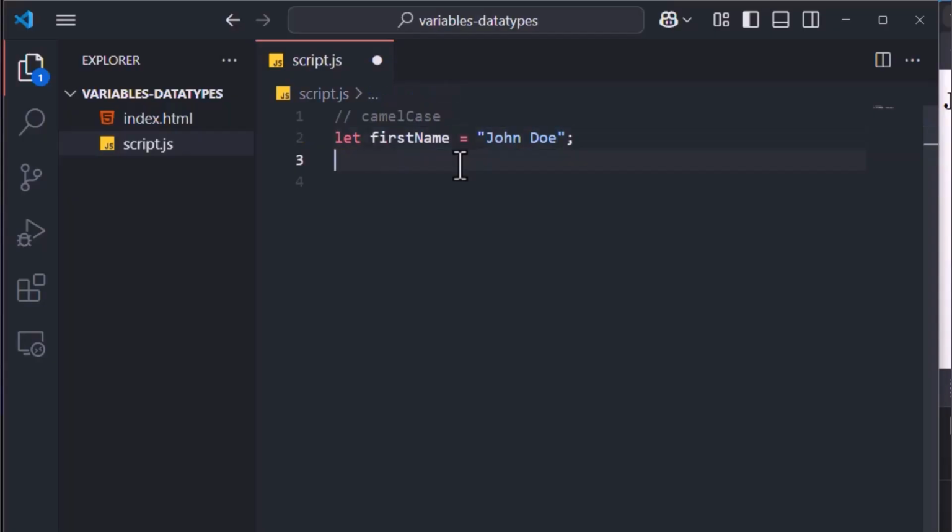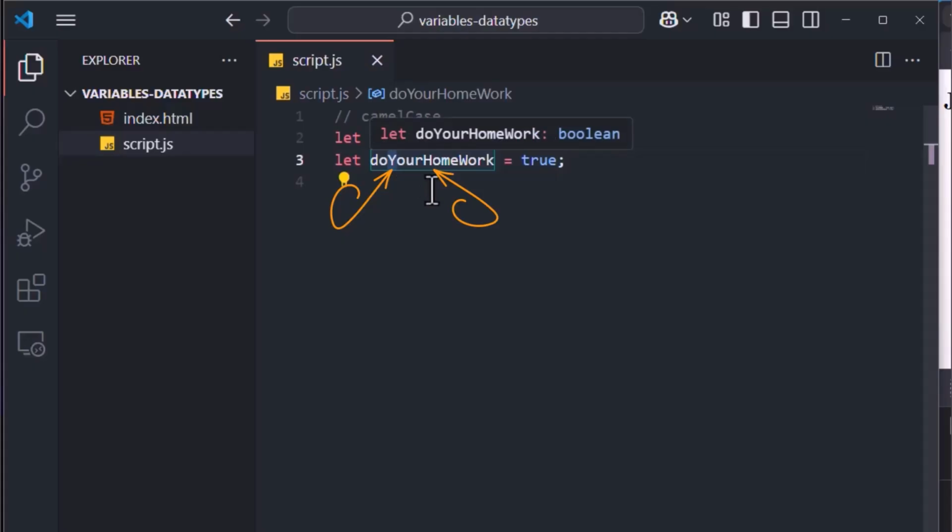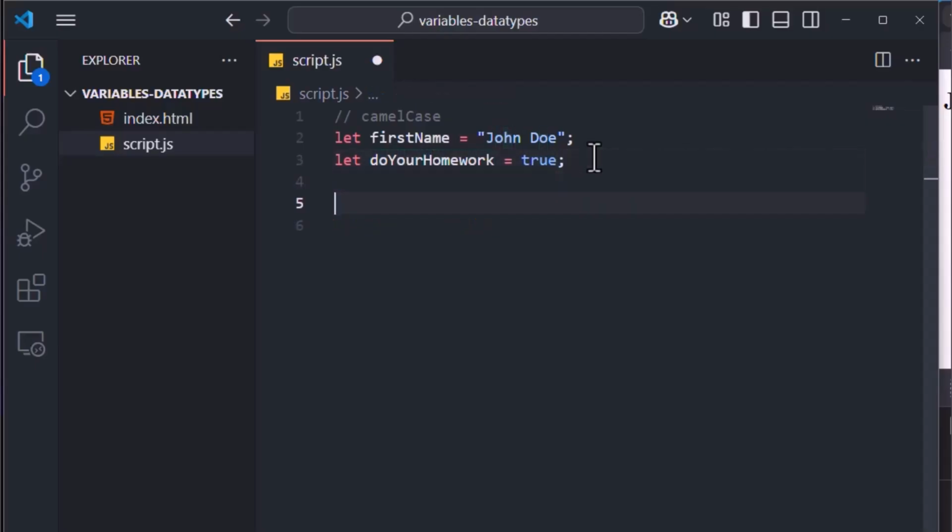So for example, if you have a long variable name, for example, do your homework. So this is what we call camel case. Do, the first letter is not capitalized, but after that you have your, and homework. This is just one word. Your, so Y is capitalized, and homework, H is here capitalized. So this is what we call camel case.